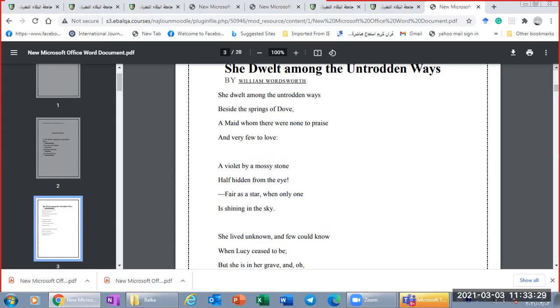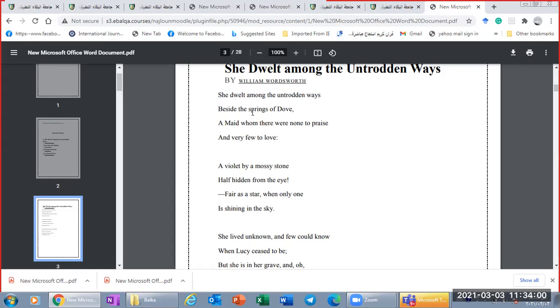She dwelt among the untrodden ways. Now here we have the image: we can imagine the ways that she used to walk in, untrodden ways. The idea in the second line, beside the springs of love, is a visual image. The springs of love. This is the place where she used to live.